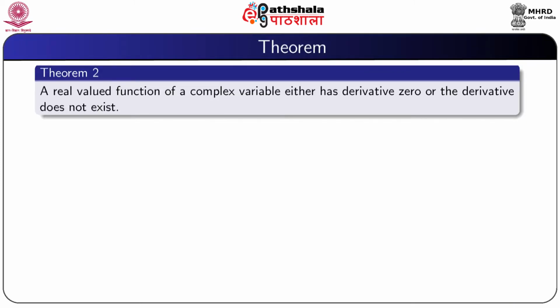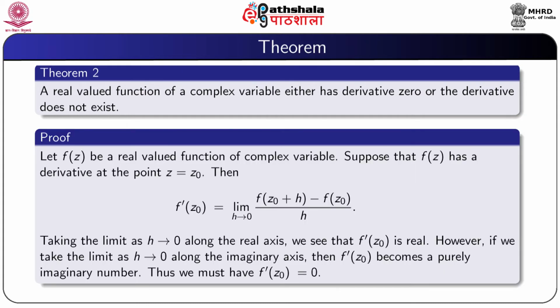We prove another theorem. A real valued function of a complex variable either has derivative 0 or the derivative does not exist. So, suppose that f(z) is a real valued function of a complex variable.